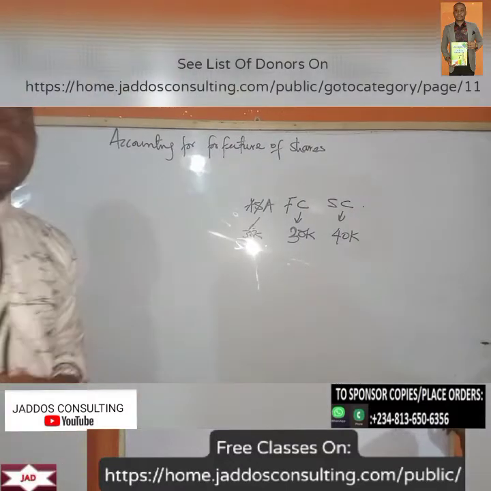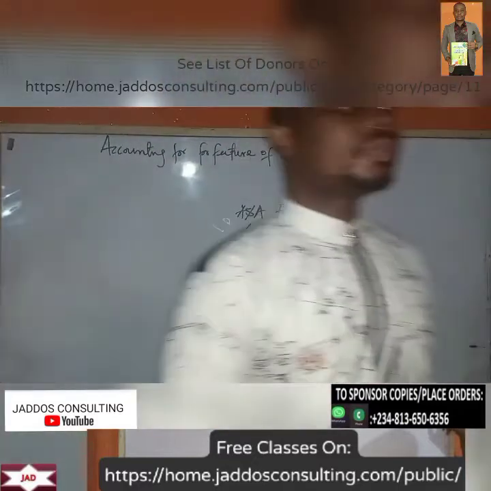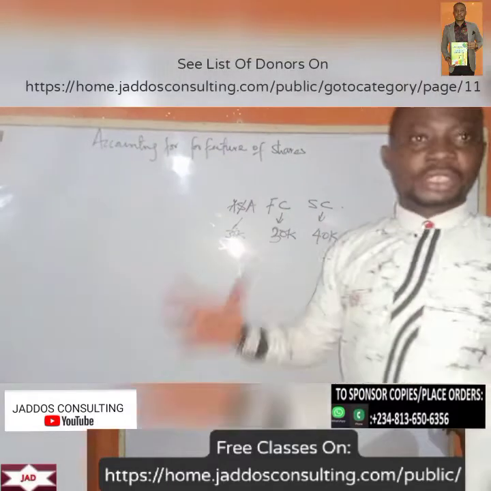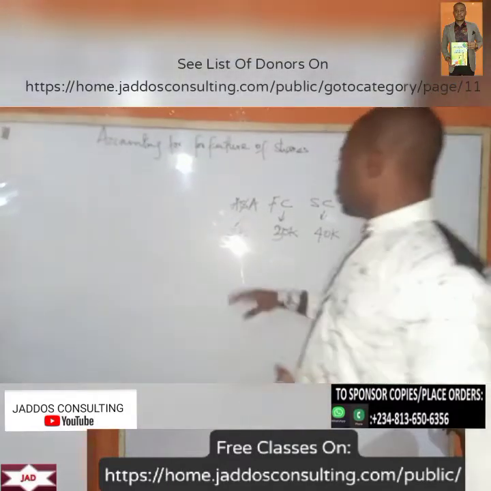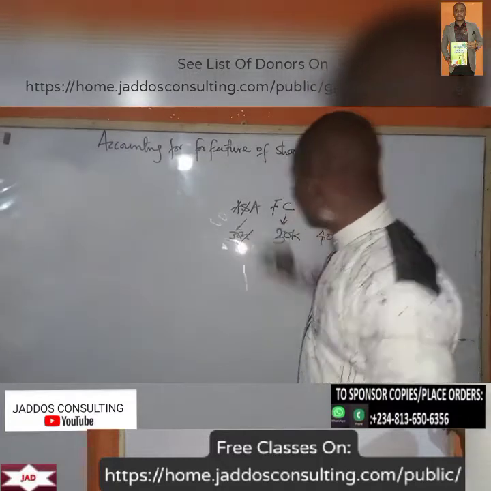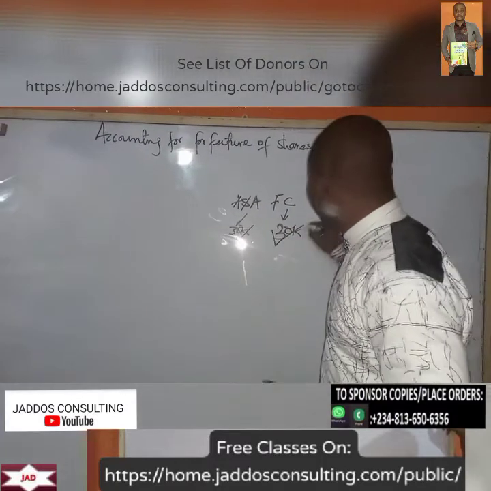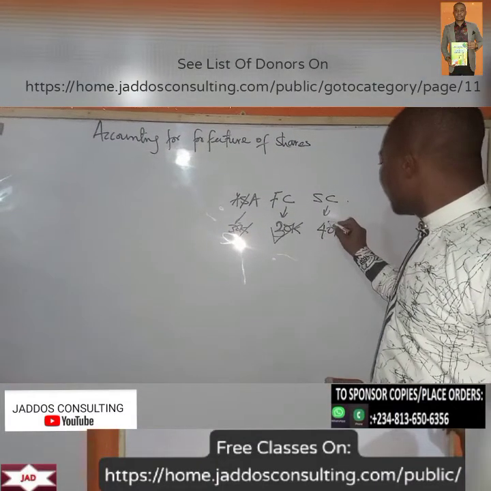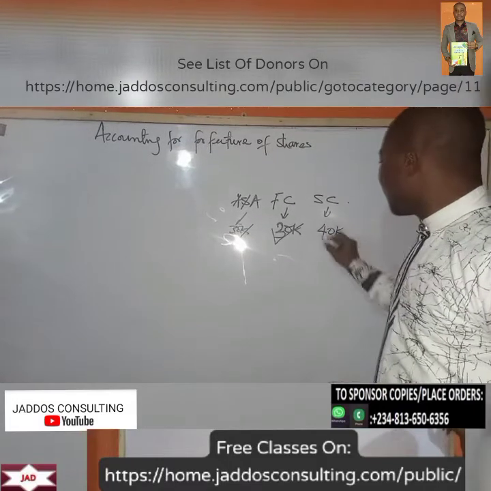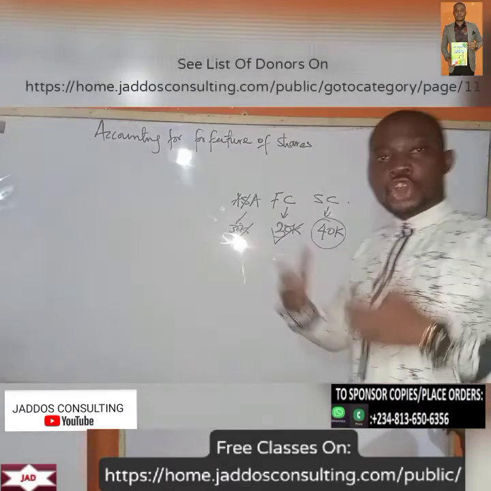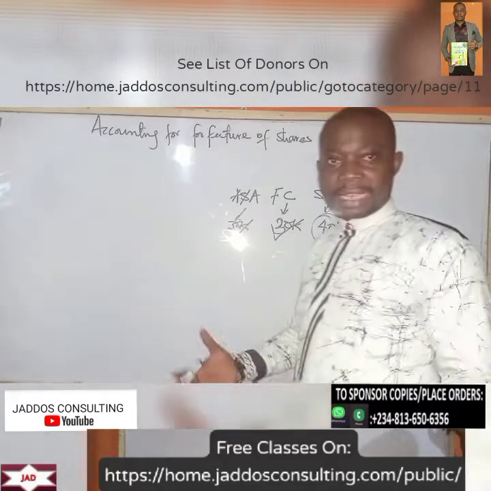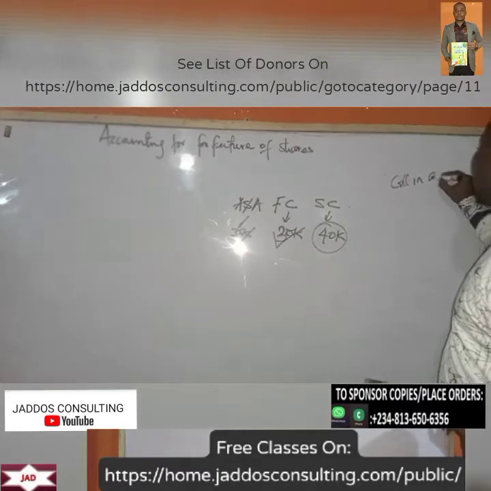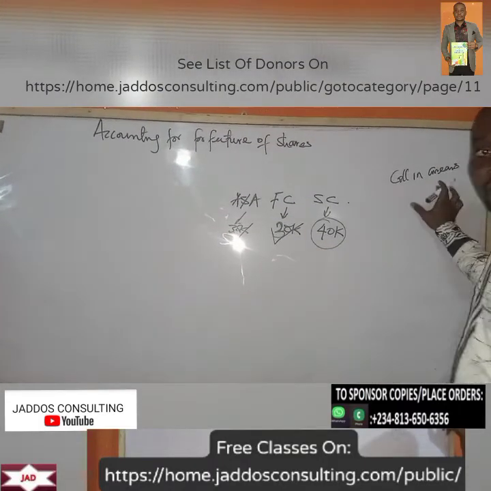Alright. Now it is possible that the applicant or the shareholder or the investor makes payment for what? Application allotment. Let's even say he makes payment for what? First and second call. Now it is possible that when he is called to make payment for second call, it is possible for him not to be able to make what? Payment as at when due. Of course, remember that is called in what? Arrears. If you remember, there's a class on call in arrears already.